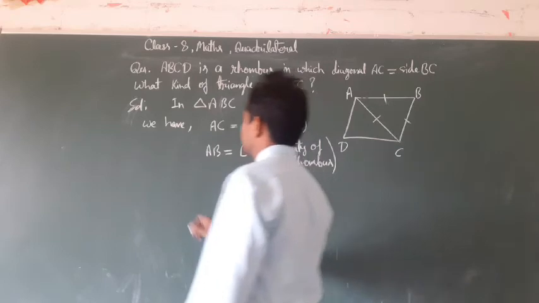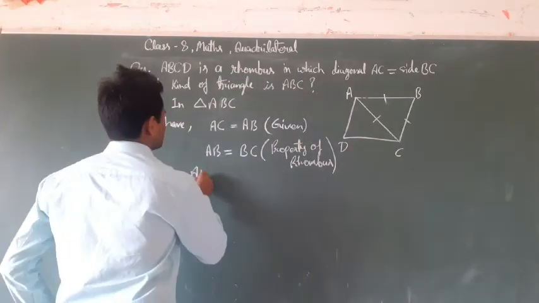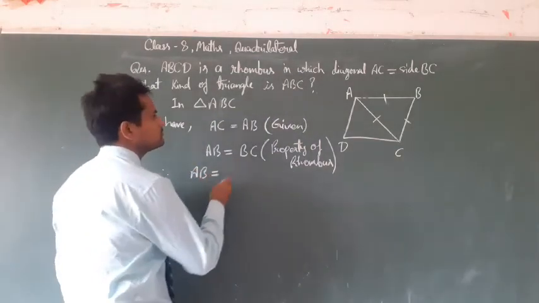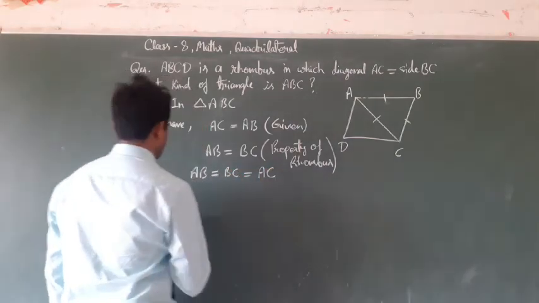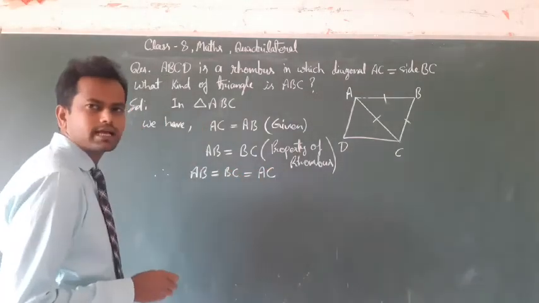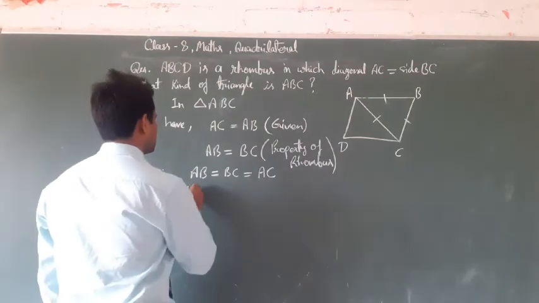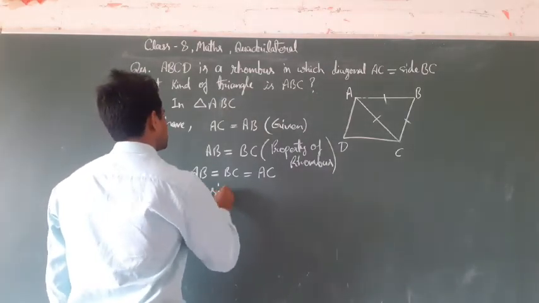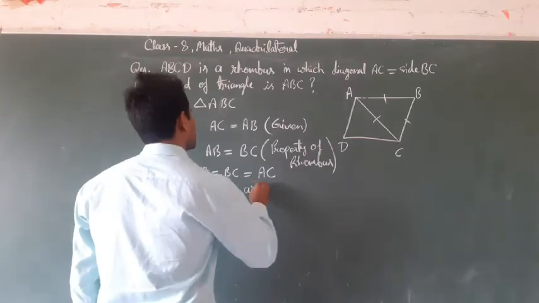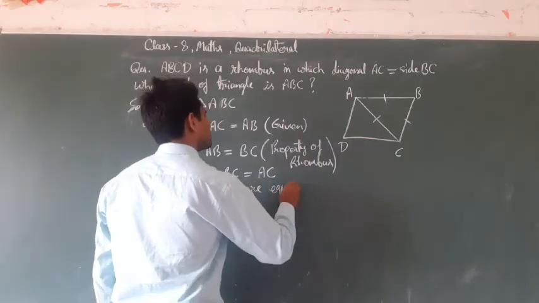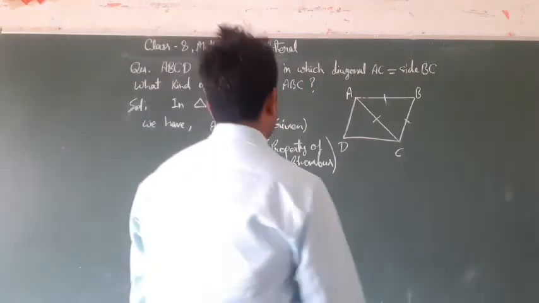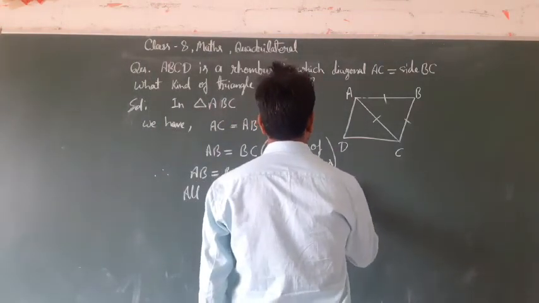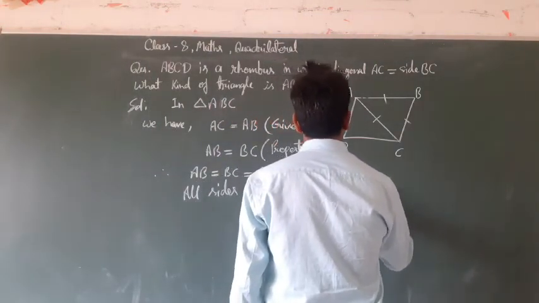So we can say that AB is equal to BC is equal to AC. It means all sides are equal in triangle ABC.